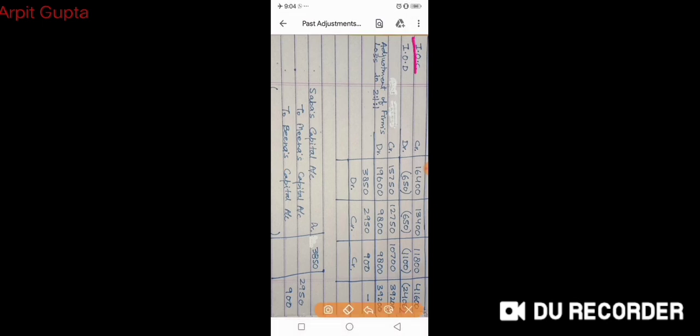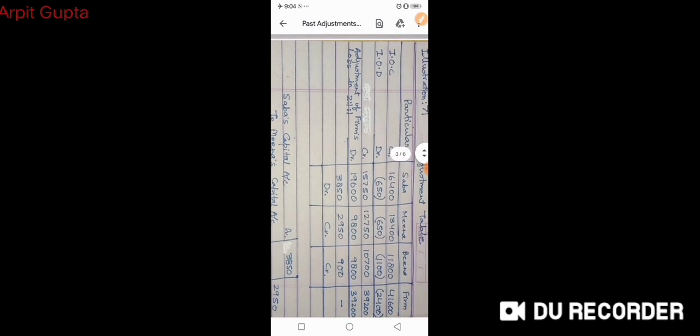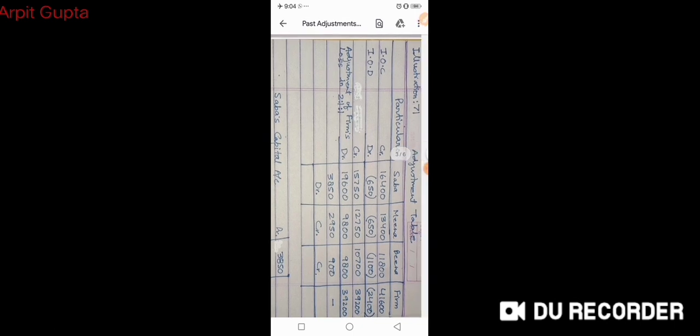See, first of all, interest on capital is included. If we are giving any amount to the partners, we use the credit symbol, and if we are taking any amount from the partners, we use the debit symbol. We have already discussed it earlier. Interest on capital is given to the partners, so the credit symbol is used. Interest on drawings is taken from the partner, so the debit symbol is used. You can see these two symbols. I hope there is no doubt in this. We have three partners, Saba, Meena and Beena, so three columns, and one column for the firm. So this way four columns are given.